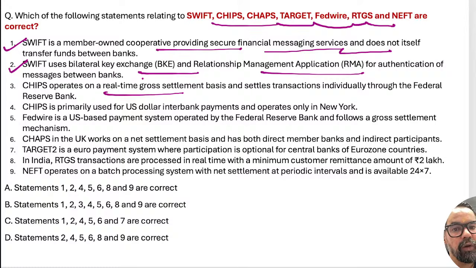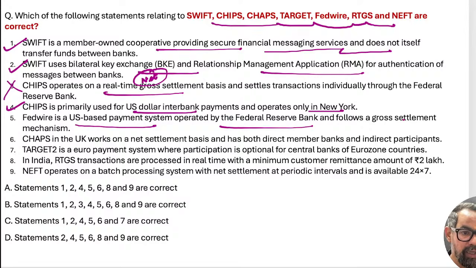No, CHIPS work on a netting basis, similar to the NEFT platform, right? CHIPS and CHAPS both work on a net basis. CHIPS is primarily used in US dollar interbank payments. Yes, this is true. The next one is Fedwire, operated by the US Federal Reserve Bank, on a gross settlement basis. This is correct. CHAPS, UK based, net settlement basis. Both of these are true.